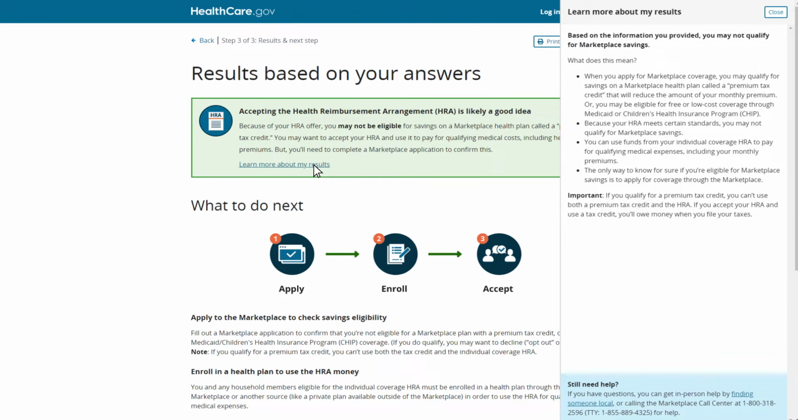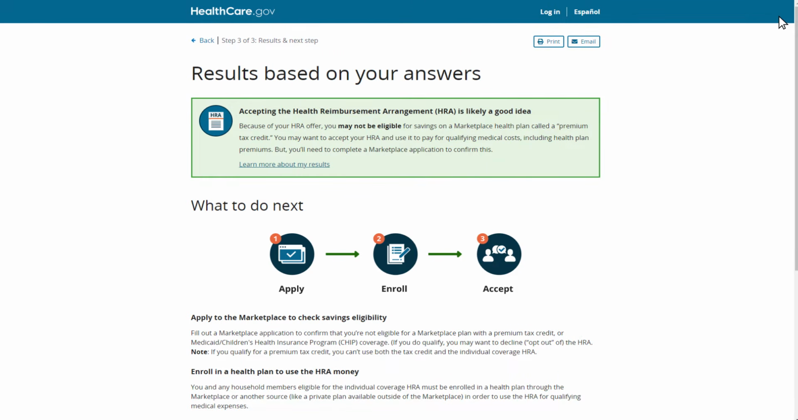The only way to know for sure is for Tom to complete an application on HealthCare.gov and include information about his HRA. Please note, if Tom applies for coverage through the marketplace and attests that he has been recently offered an individual coverage HRA, he may also qualify for a special enrollment period based on having been newly offered the individual coverage HRA. Now that Tom understands his results in more detail, he selects Close to leave the help drawer.